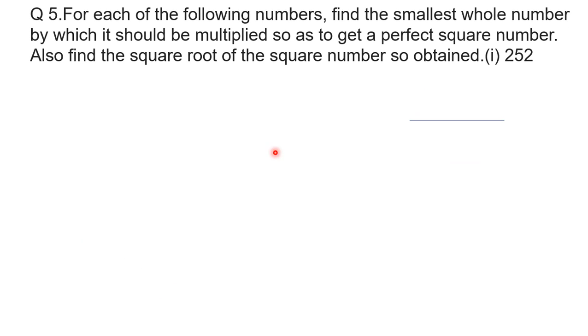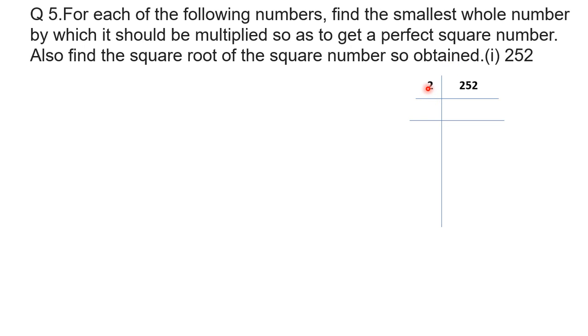Now let's talk about the next question, number 5. For each of the following numbers, find the smallest whole number by which it should be multiplied so as to get a perfect square number. Also find the square root of the square number so obtained. The first question is given 252. So we'll do the prime factorization for 252.